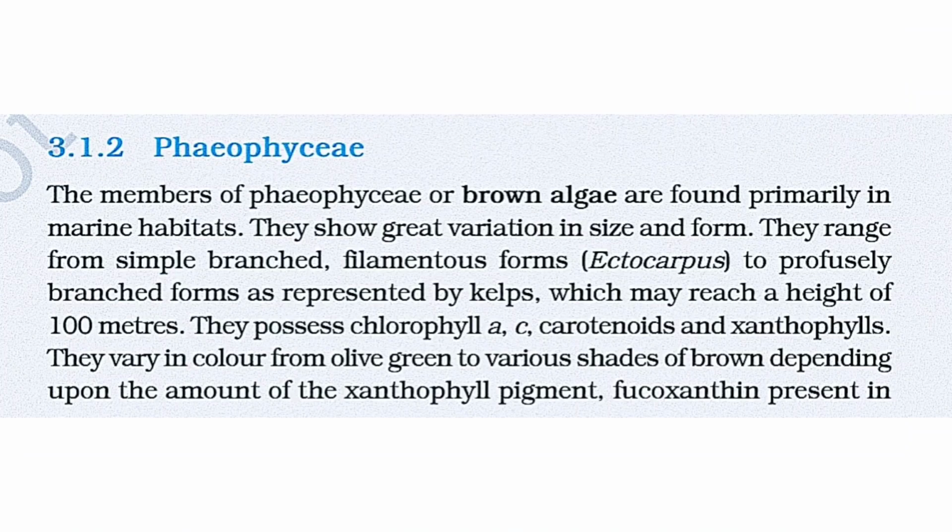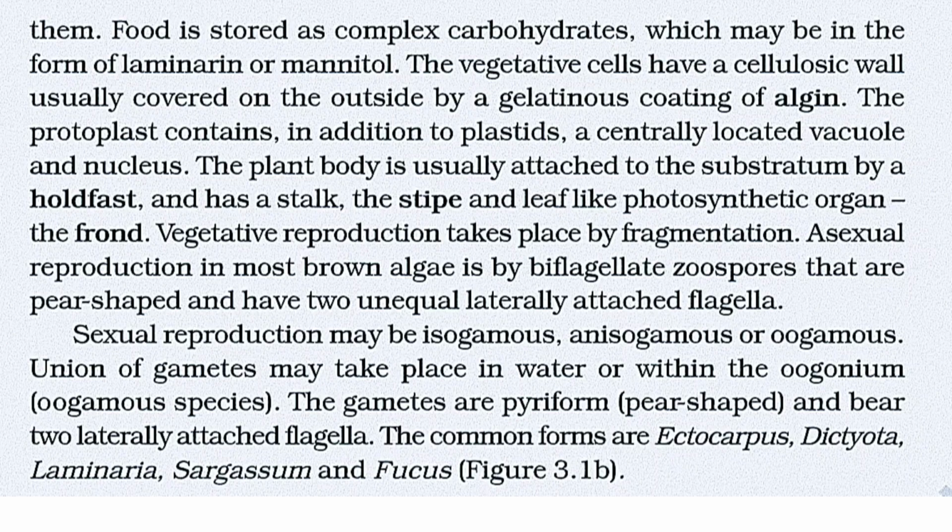Second type is Phaeophyceae. The members of Phaeophyceae, or brown algae, are found primarily in marine habitats. They show great variation in size and form. They range from simple branched filamentous forms like Ectocarpus to profusely branched forms as represented by kelps, which may reach a height of 100 meters. They possess chlorophyll a, c, carotenoids and xanthophylls. They vary in color from olive green to various shades of brown depending upon the amount of the xanthophyll pigment fucoxanthin present in them. Food is stored as a complex carbohydrate which may be in the form of laminarin or mannitol.